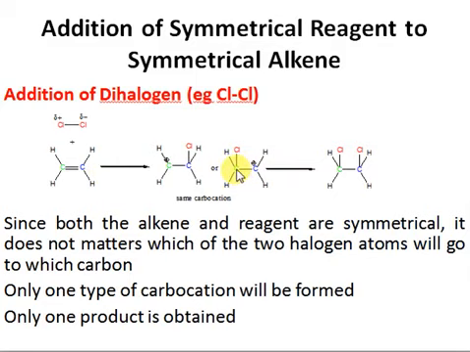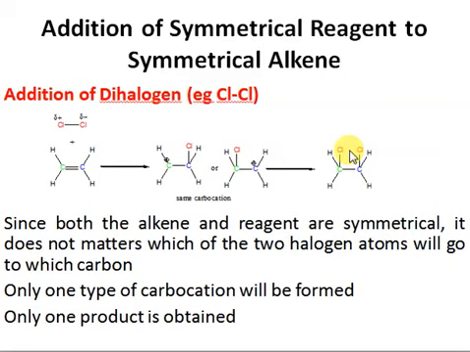What you have to check is the nature of the carbocation, whether the carbocations are different or the same. In this case the carbocation is primary, and in this case the carbocation is also primary, right? So we are getting the same carbocation here. In the next step, the chloride ion that left in the previous step will attack as a nucleophile here, and similarly this chloride will also attack as a nucleophile here. Since the carbocation is the same, the product formed after this attack of chloride will also be the same,